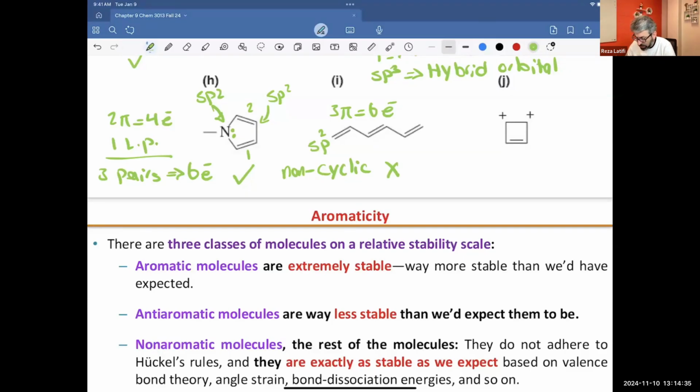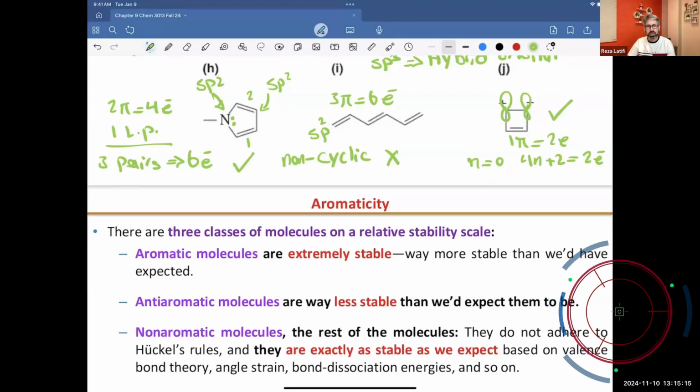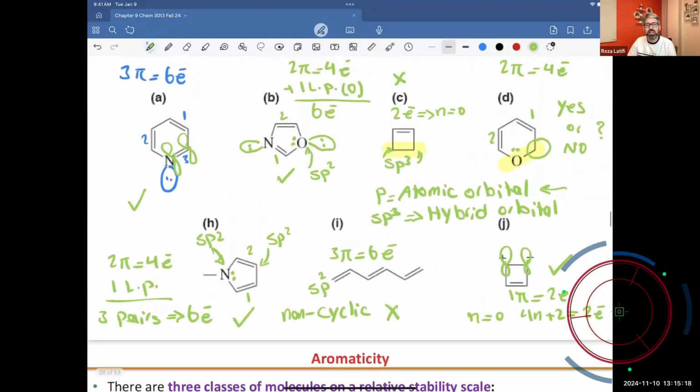Next one, we have only 1 pi bond. That means 2 electrons, and we have 2 empty orbitals. The molecule has 2 electrons, so n is going to be equal to 0. For 4n plus 2, it will be equal to 2. So we are following 4n plus 2. Now, is it cyclic? Yes. Do we have a p orbital on each atom? Yes. We have either full or empty orbitals. So this molecule will be planar, cyclic, and it has 2 electrons. So I'm going to say this one will be aromatic. Okay. And I'm going to stop the lecture here, and thank you very much.